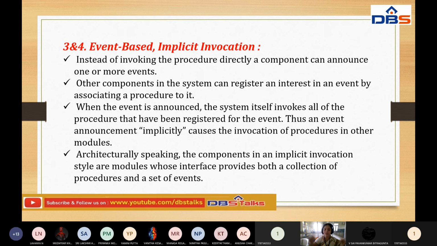The event is the one thing, but in it there are tasks and subtasks. Each and every task is assigned to a single person. The person performs his own task while calling something, that is, by procedure calling. So he also communicates with the other members who are performing the other tasks in the event. That's why we call these styles or modules whose interface provides both a collection of procedures and a set of events.